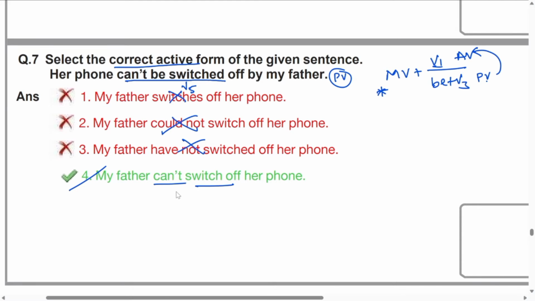Let us read the sentences together once to confirm it. My father cannot switch off a phone. Her father cannot... our phone can't be switched off by my father. Okay, so this is a sensible sentence which we can use. That is only the fourth option.